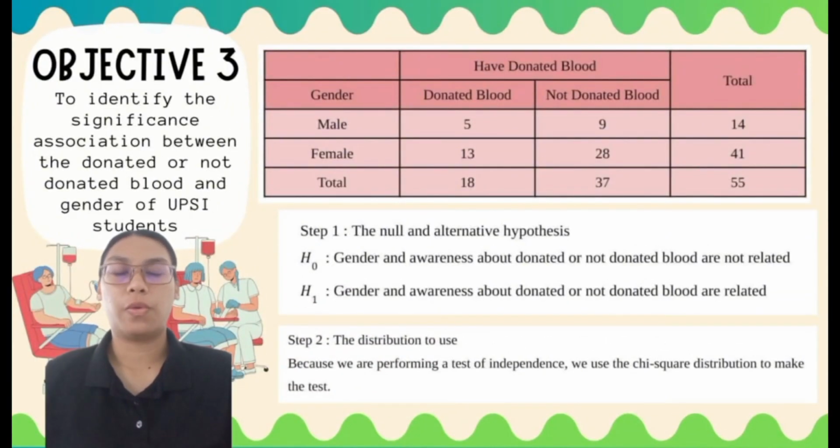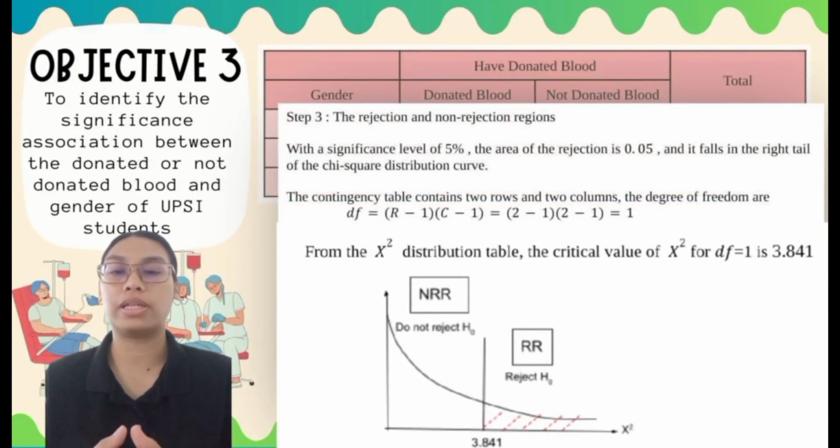In Objective 3, we have to identify the significant association between donated or not donated blood and the gender of UPSI students. Firstly, the null hypothesis states no relationship, while the alternative hypothesis states a connection between those two characteristics. A test of independence was then performed using the chi-square distribution, and the rejection and non-rejection regions were determined where the area of the rejection region is 0.05, which falls in the right tail of the chi-square distribution curve with the degree of freedom equal to 1, and the critical value of chi-square is 3.841.